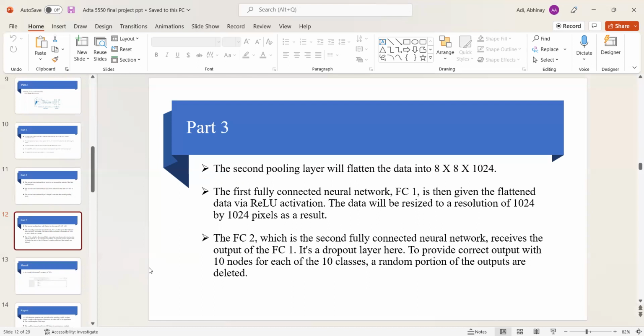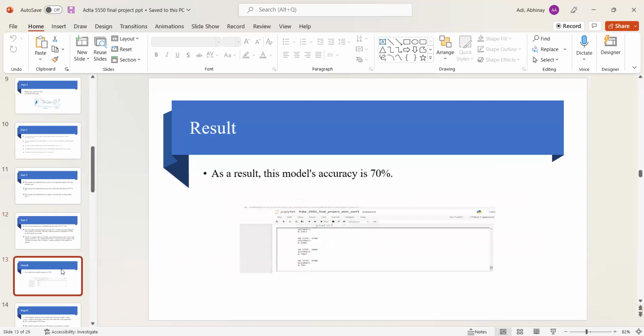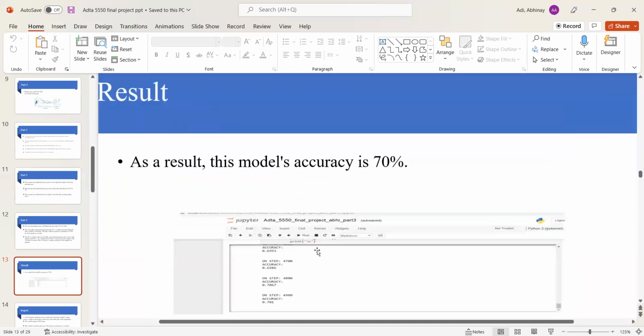And in the next step, FC2 is the second fully connected neural network, and FC1 is the first fully connected neural network. FC2 receives the output of the first fully connected neural network. There's a dropout layer here to provide the correct output with 10 nodes for each of the 10 classes. A random portion of the outputs is deleted. And in the next slide, we can see the result. The model's accuracy is 70%, as we can see in the image.